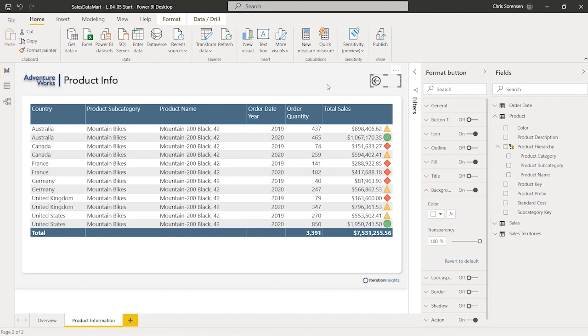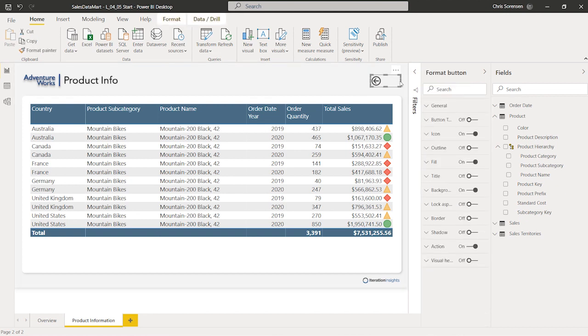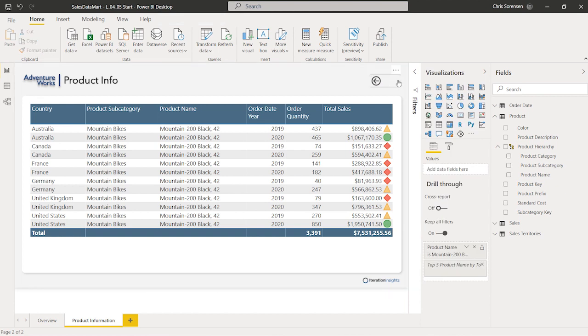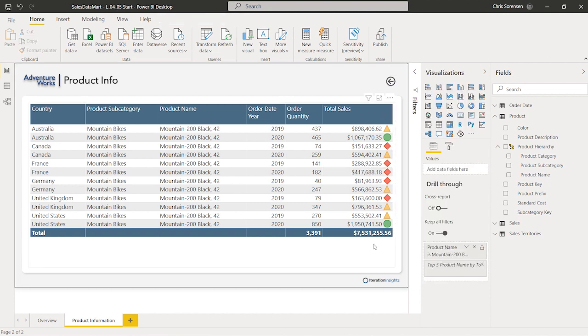So when we do that, we're going to notice that it just matches the background of the actual visual itself. So now we actually have something that looks a little bit more neat and clean and matches the actual visuals themselves. So I'm just going to move that a little bit here. And let's go ahead and reposition this. It's always kind of tricky to grab onto, like so, so that we have our back button right about there. Okay, perfect. So we have this visual looking exactly the way we want it.